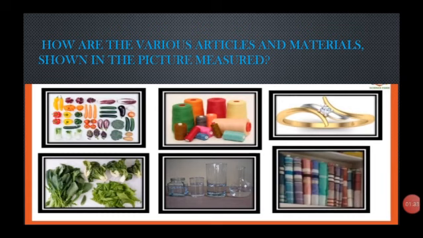There is a diamond in the gold ring. The purity of gold is measured in carats. 24 carats means 100% pure gold. In case of diamond, carat is the measure of the mass of the diamond. 1 carat diamond is equal to 0.20 gram or 200 milligram. And the cloth is measured in meters. So, here are the different ways in which we can measure.